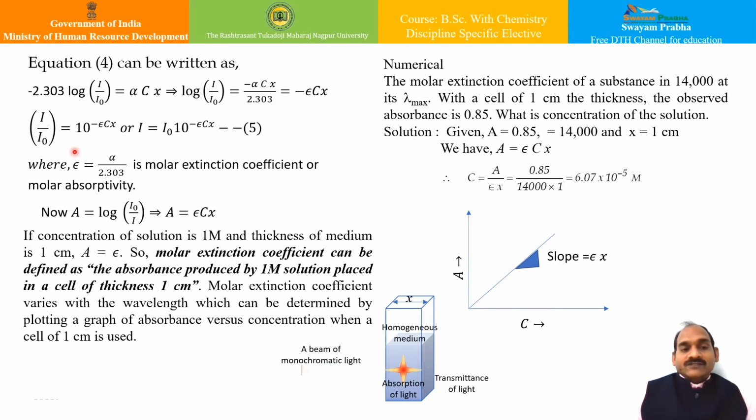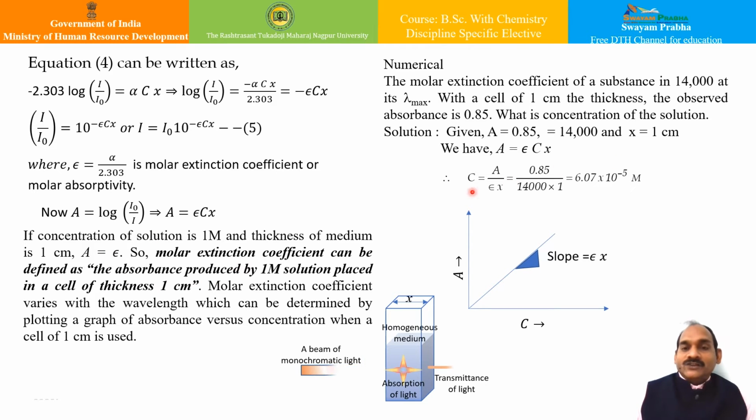It has very interesting implications. My absorbance is equal to log of I0 upon I, and therefore my absorbance is equal to epsilon into c into x. This is a very interesting and useful expression for Beer's law. If the concentration of the solution is 1 molar and the thickness of the medium is 1 centimeter, then my A will become epsilon. Therefore the molar extinction coefficient can be defined as the absorbance produced by 1 molar solution when placed in a cell of thickness of 1 centimeter. That is the implication of the molar extinction coefficient.